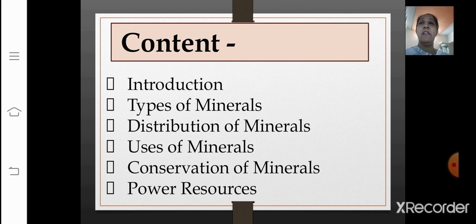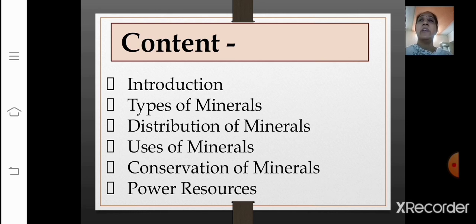In metallic minerals, we saw the metallic minerals contain metal in raw form, right? Again, metallic minerals were divided in two types, that is the ferrous and non-ferrous. Ferrous minerals are the minerals which contain iron, right? And non-ferrous minerals do not contain iron but may contain some other metal such as gold, silver, copper or lead. Then the meaning of non-metallic minerals: non-metallic minerals do not contain metals, correct?